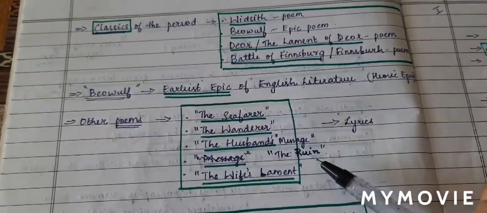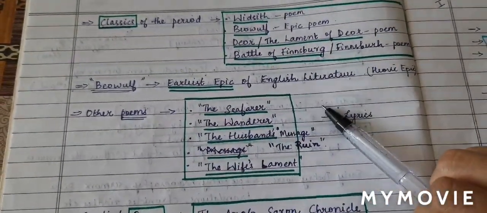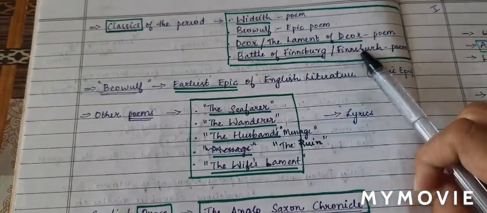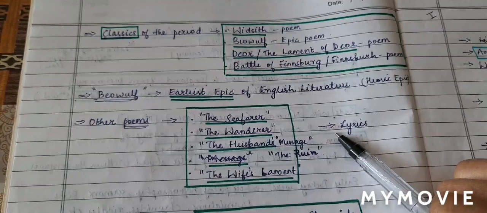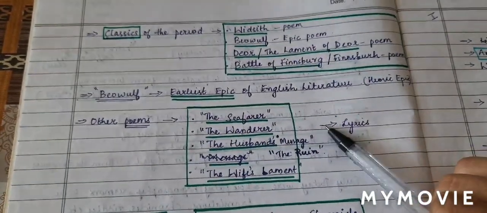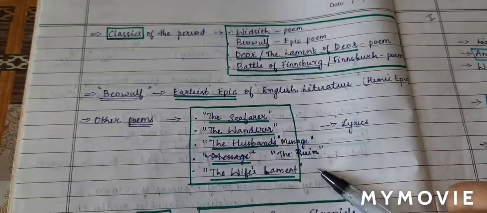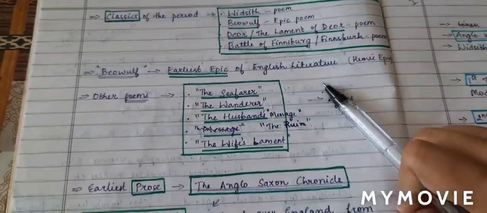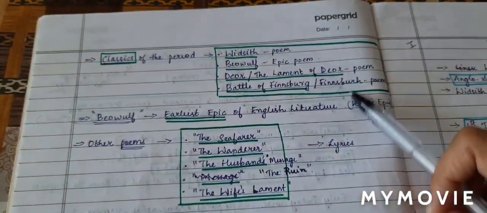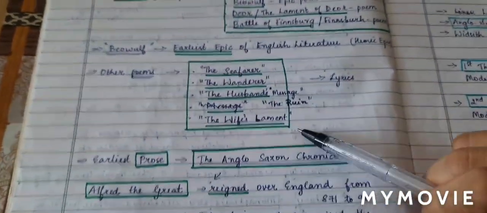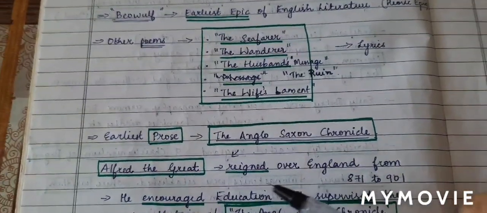There are also other poems in Old English literature, such as The Seafarer, which are all lyrics, short poems. Epic is a long poem and lyric is a short poem. The Seafarer, The Wanderer, The Husband's Message, The Ruin, The Wife's Lament. So these are lyrics. We'll talk about everything later, okay? Just study the names first. Now let's move on to the next question.